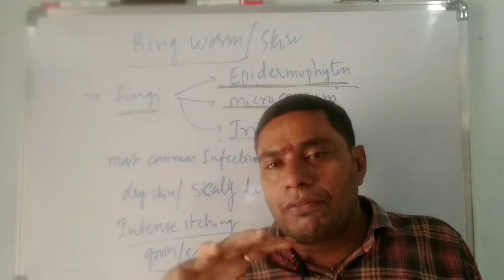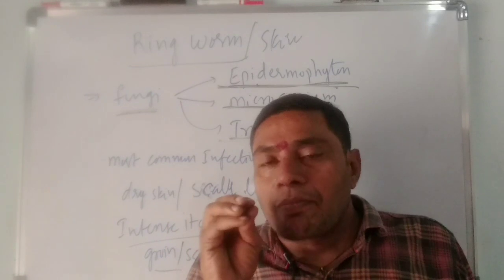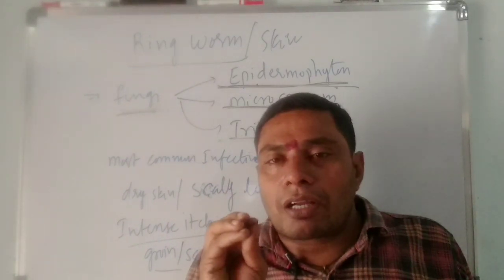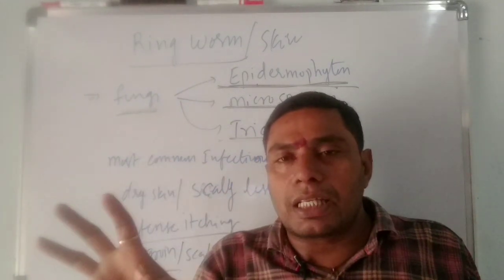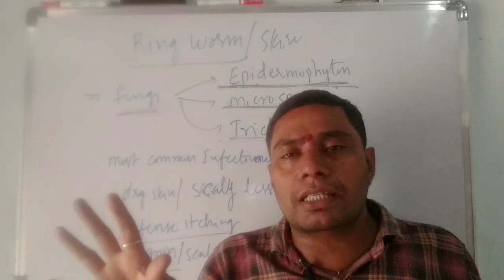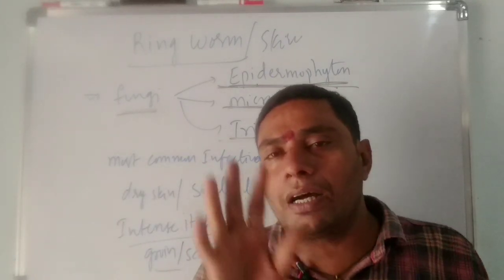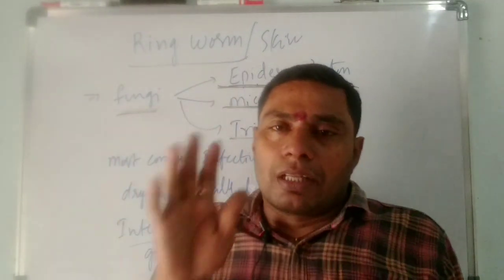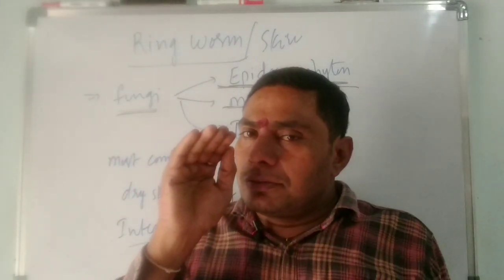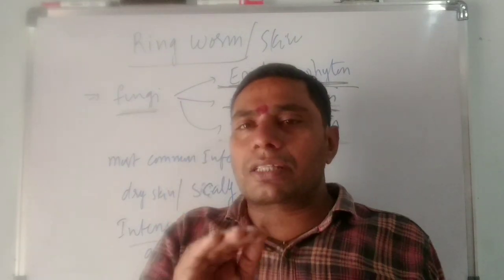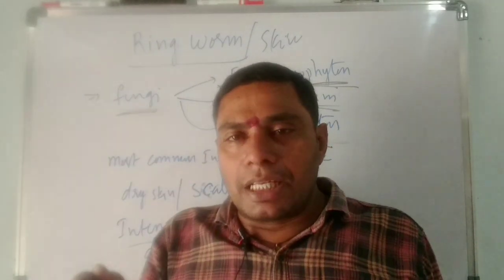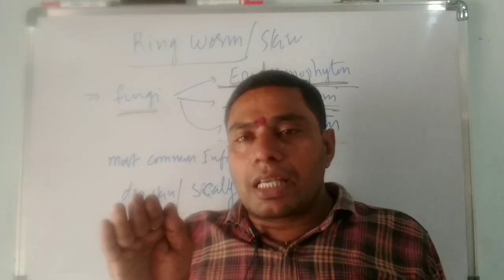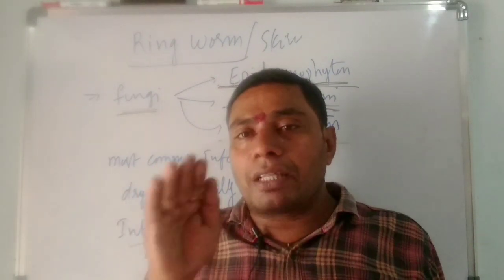One important point here is that all parasitic fungi cause skin diseases, but not all skin diseases are caused by fungus.